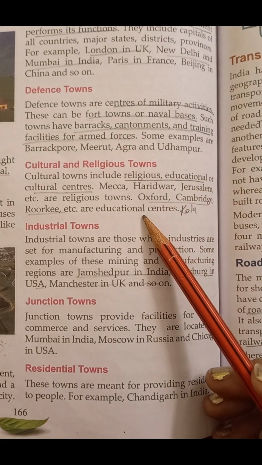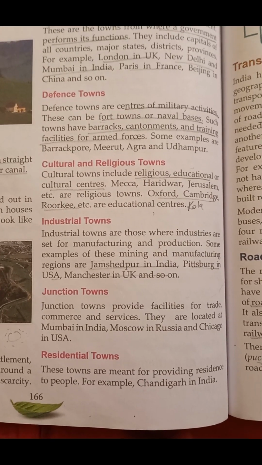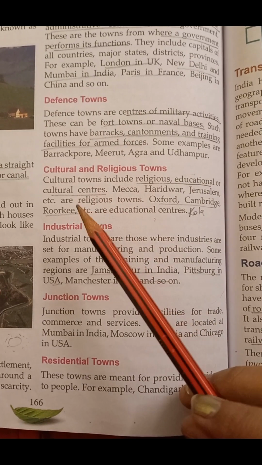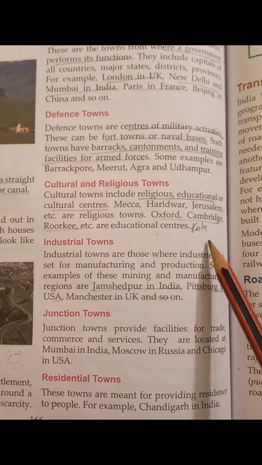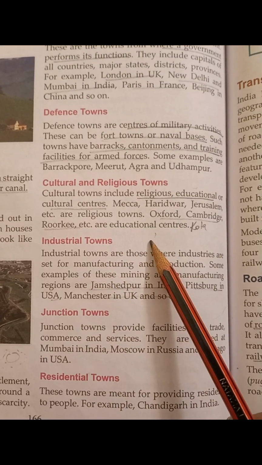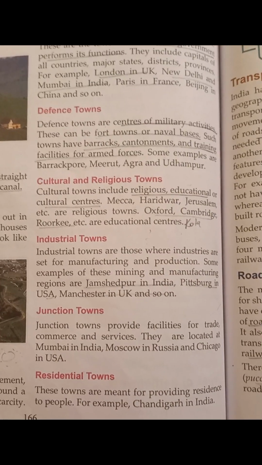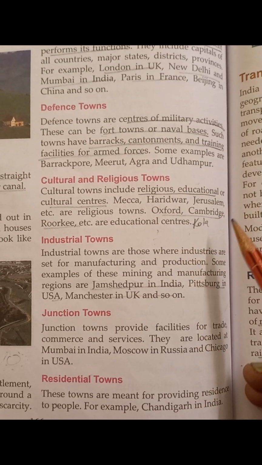Cultural and religious towns. These towns emerged due to religious or cultural reasons. Religious, educational or cultural centers. Mecca and Haridwar are religious towns. Oxford and Cambridge, Roorkee, etc. are educational centers. Educational centers are those centers where most of the educational institutions are established. For example, Kota in Rajasthan.